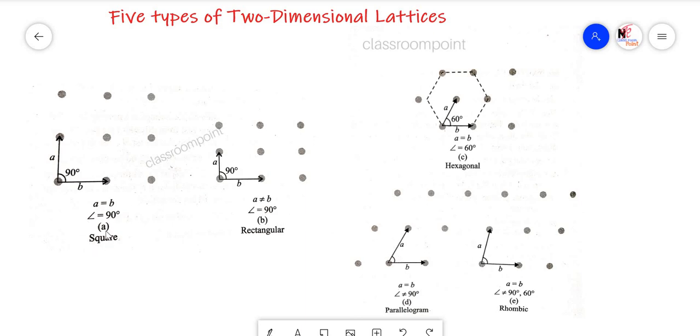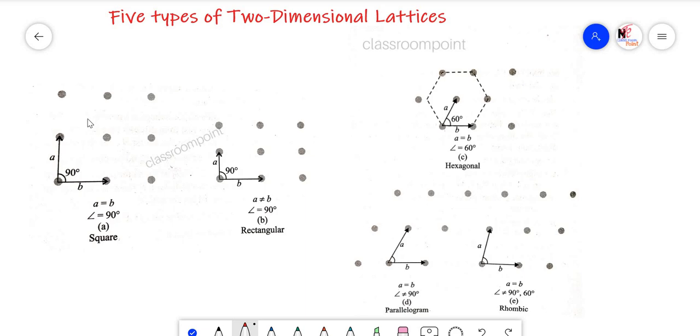The first one is called the square two-dimensional lattice. This is called a rectangular two-dimensional lattice. This is hexagonal. This is parallelogram. This is rhombic. Now in this case, this is only about the two-dimensional structure. We are not discussing anything about the three-dimensional pattern. In three-dimensional pattern you have to develop one more layer either behind these layers or above these points.